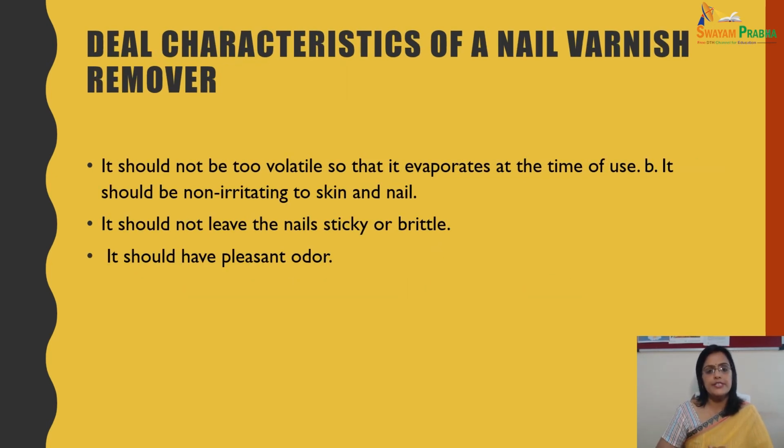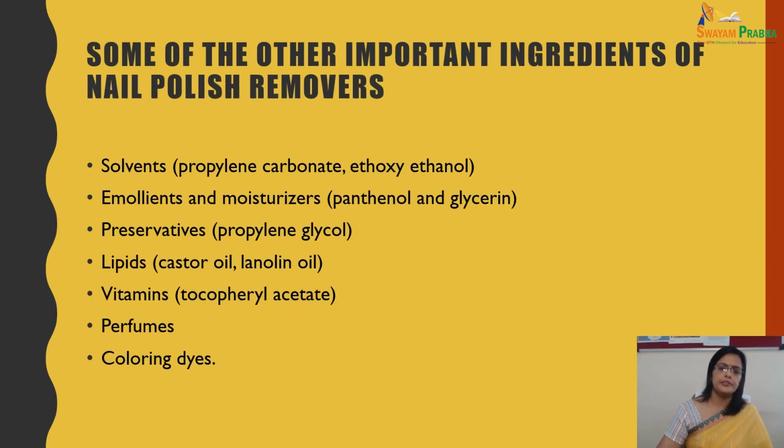Now, the ideal characteristics: it should not be too volatile, should not leave the nail sticky or brittle, and should have a pleasant odor. So these are a few ideal characteristics of nail varnish remover. Some other ingredients are different types of solvents, sometimes emollients, preservatives, vitamins, perfume, and coloring dye. These are additional ingredients which are used.